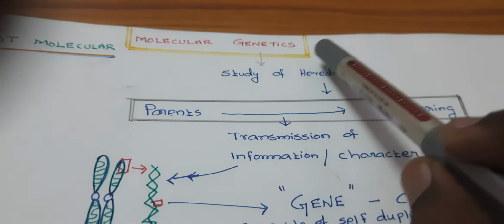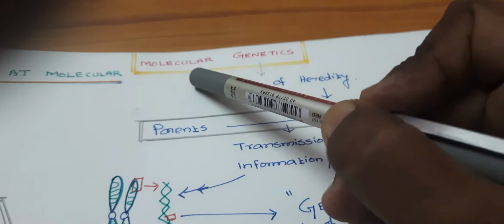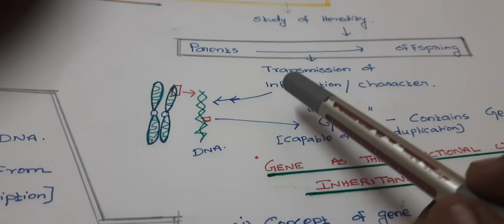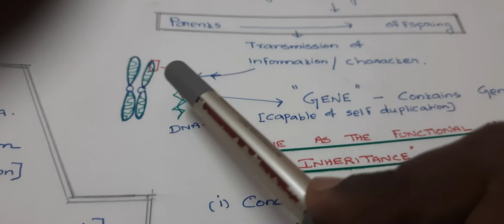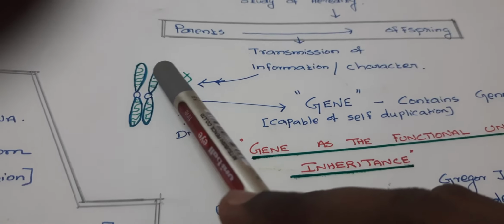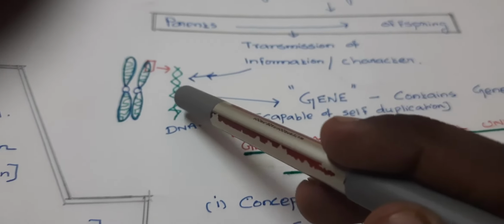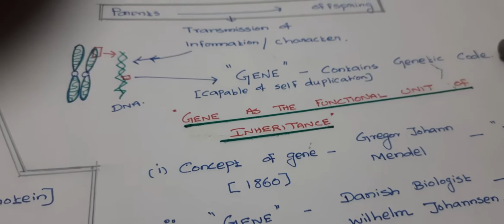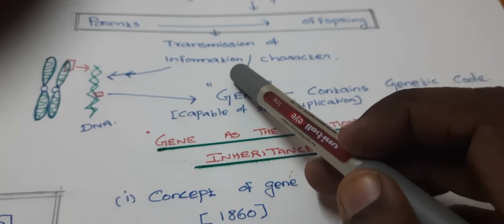Here, molecular genetics means we are studying genetics at a molecular level. What is that molecular level? We knew the genetics. Now, what is molecular level? The transmission of information or character, I said, is present on the chromosome. This chromosome is made of DNA. When you magnify one part of the chromosome, it contains DNA. Any portion of DNA is called a gene, which contains the genetic code. Thus the genetic code is responsible for the expression or transmission of character.